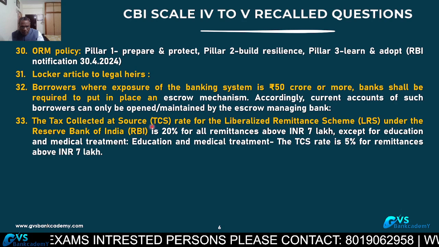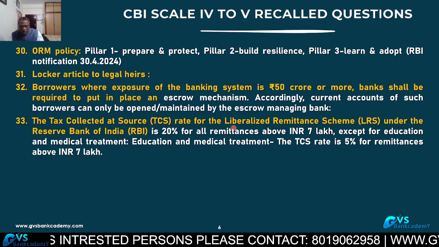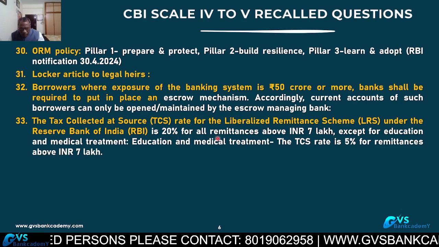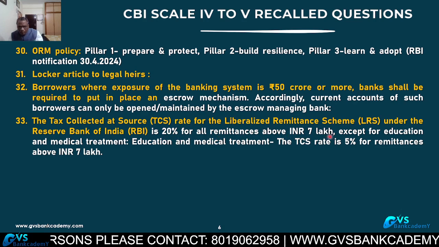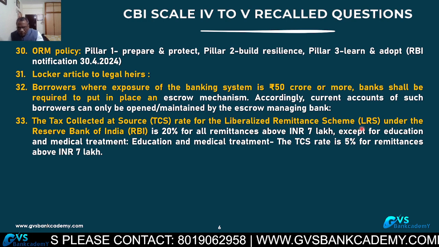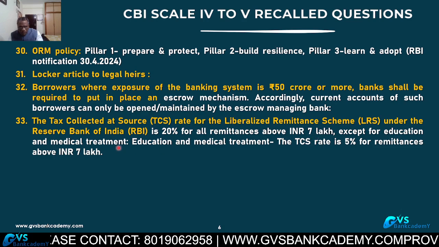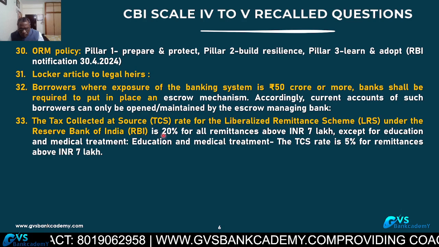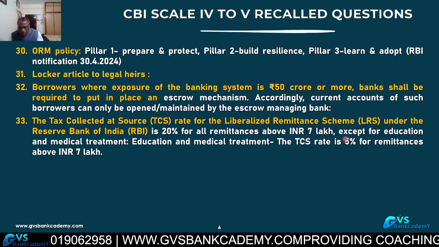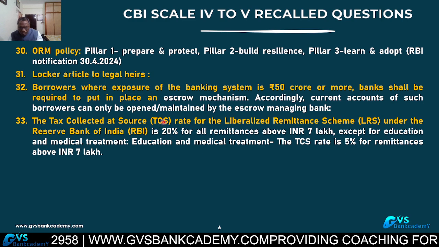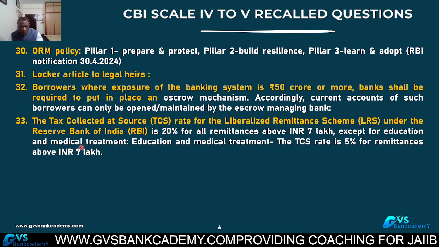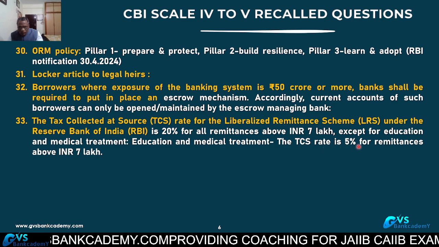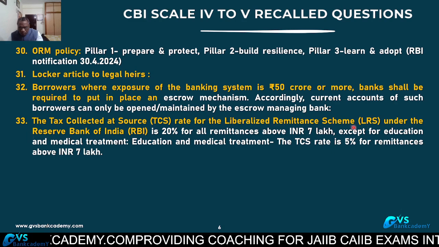Tax collected at source, TCS, rate for the Liberalized Remittance Scheme under the RBI guidelines is 20% for all remittances above 7 lakhs under LRS in a financial year. For education and medical treatment above 7 lakhs, it is 5%. Both parts are there. In all cases above 7 lakhs, 20% is the TCS, except education and medical treatment remittances under LRS above 7 lakhs, where TCS is only 5%. Very, very important. LRS is also important.